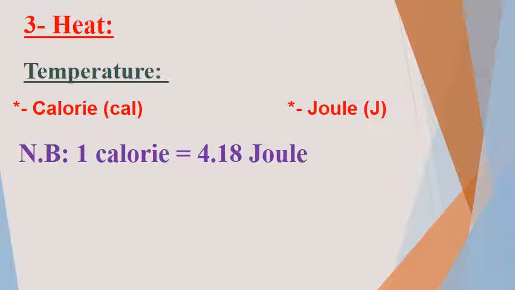Pay attention. Now, what's meant by joule? Joule is an amount of heat that is needed to raise up 1 gram of pure water by 1 over 4.18 Celsius degree. So from these two definitions we can conclude that the calorie is greater than the joule by 4.18. So if I want to change the measuring unit from calorie to joule, multiply by 4.18, and if you want to change the measuring unit from joule to calorie, divide by 4.18.